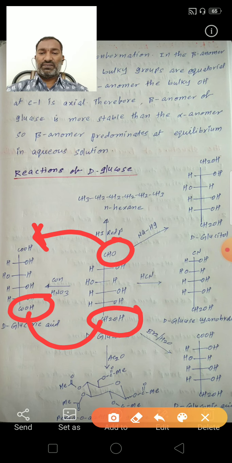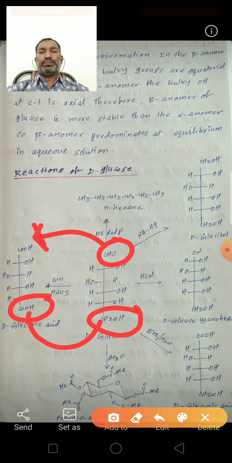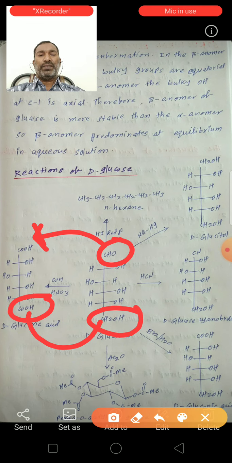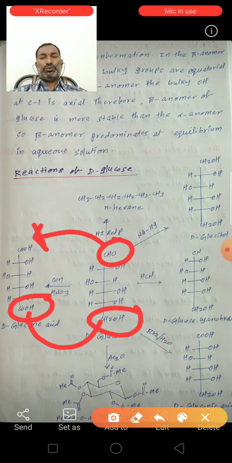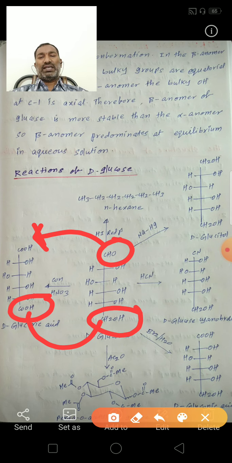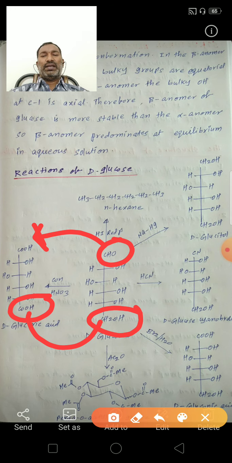In the presence of a strong oxidizing agent, the aldehyde group oxidizes to a carboxylic acid group, and the primary alcohol CH2OH group also oxidizes to COOH. So D-glucose reacting with concentrated HNO3 gives D-glucaric acid.